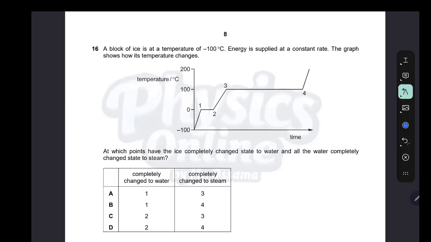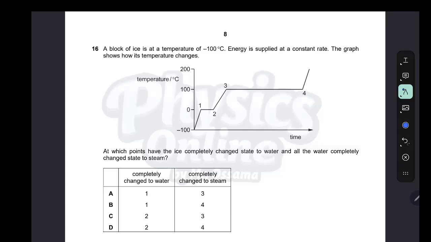A block of ice is at a temperature of minus 100. Energy is supplied at a constant rate. The graph shows how the temperature changes. It changes from minus 100 to 0 and is constant for a while, then from 0 to 100, then constant. At which point has the ice completely changed state to water, and all the water completely changed state to steam?